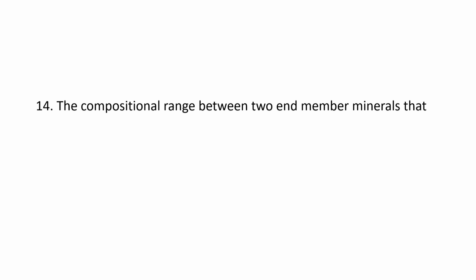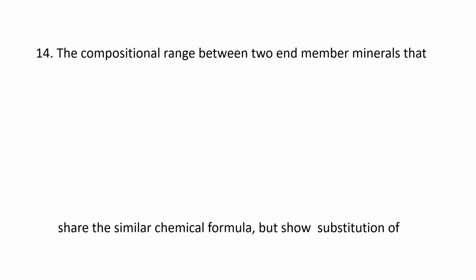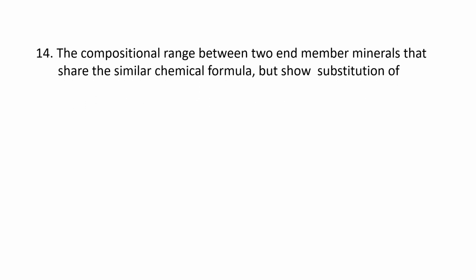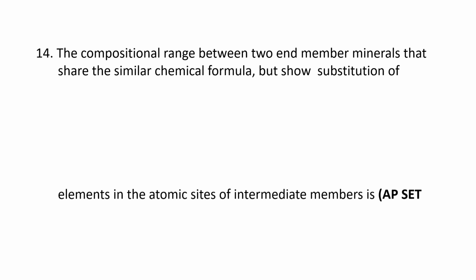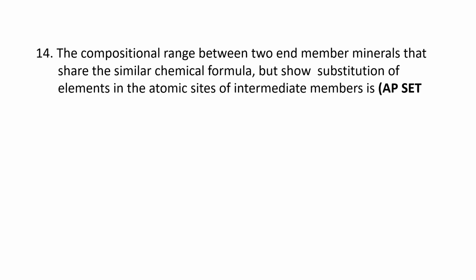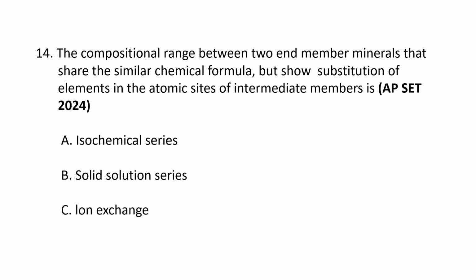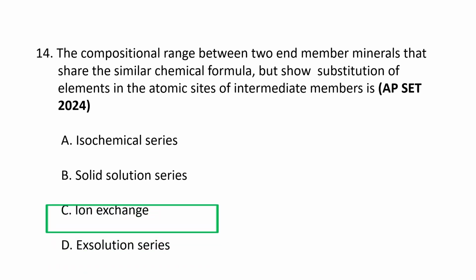Next question. The compositional range between two end member minerals that share a similar chemical formula but show substitution of elements in the atomic sites of intermediate members is A. Isochemical series, B. Solid solution series, C. Ion exchange, and D. X solution series. So the correct option is B.